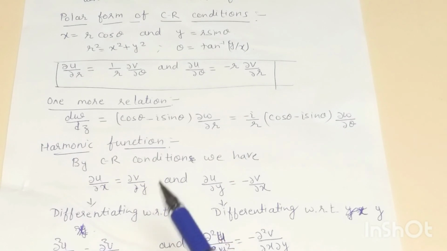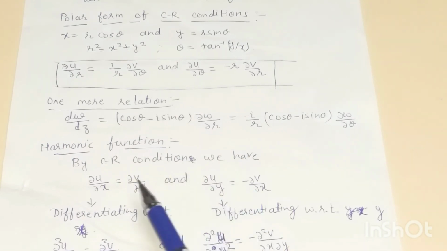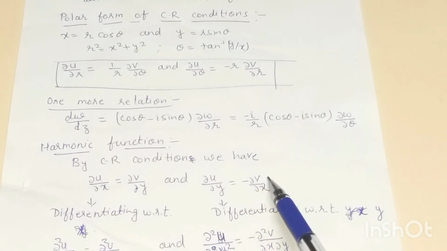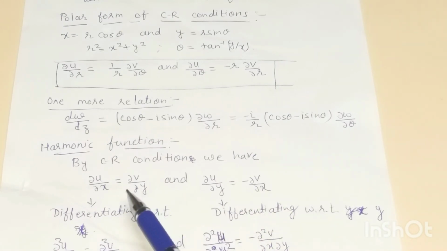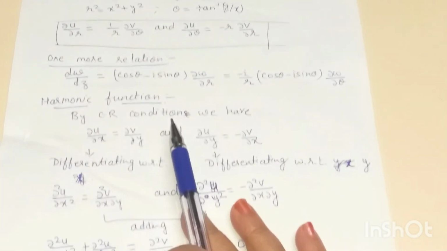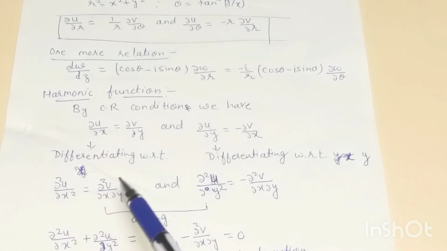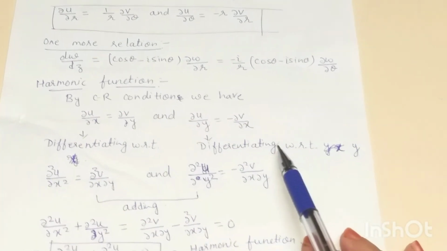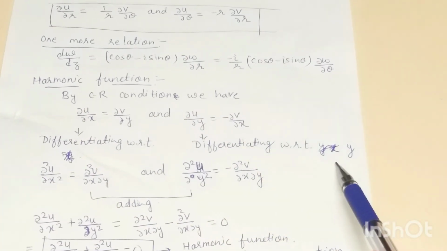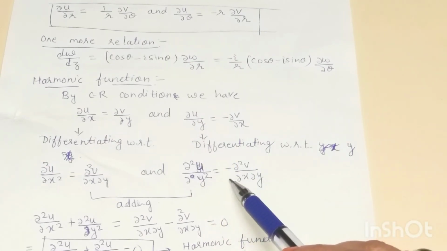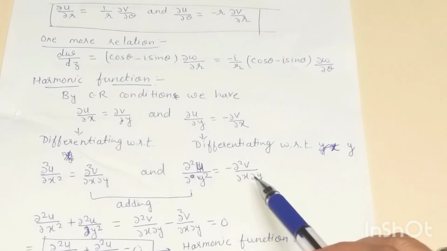Next we see harmonic function. By Cauchy-Riemann conditions we have del u by del x is equal to del v by del y, and del u by del y is equal to minus del v by del x. We differentiate the first part with respect to x, then we will get del square u by del x square is equal to del square v by del x del y, and again we differentiate the second part with respect to y, then we get del square u by del y square is equal to minus del square v by del x del y.